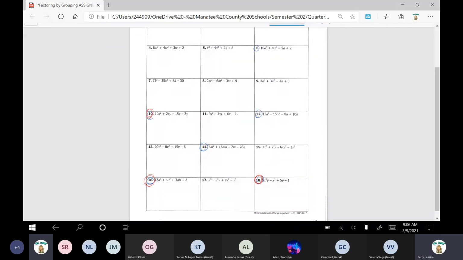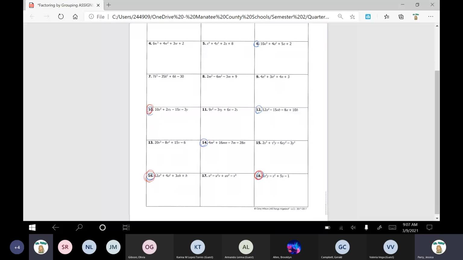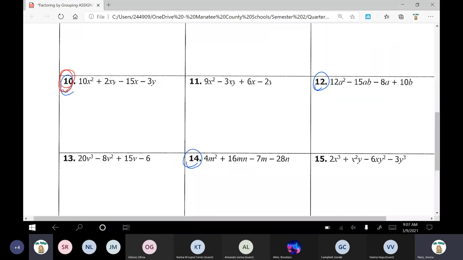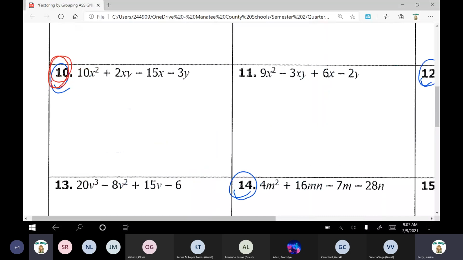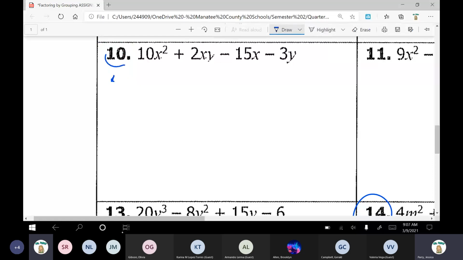Okay. All right, so let's go ahead and get started on that. Your directions for this assignment, it says here, factor each polynomial, check your answers by distributing. So we're going to use the same steps from yesterday. And you're only doing the even numbers on this assignment, all of the even numbers only. We're going to go through and do a couple of them together. First one we'll do together, here's number 10. Let me erase all this so we can see a little bit better. Number 10, first one we'll do together.